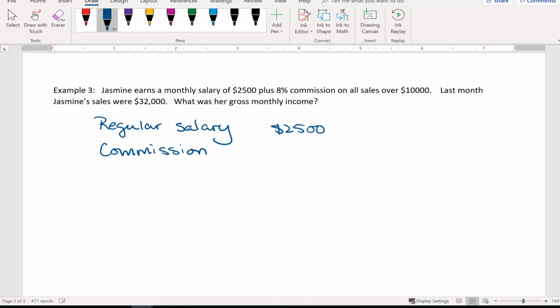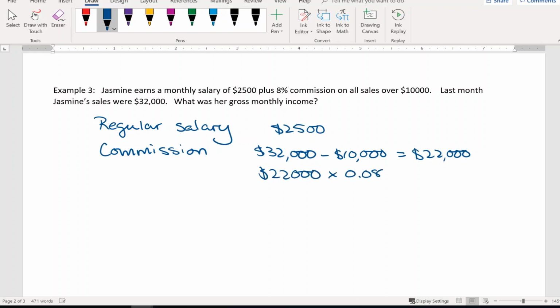Now, she earns a commission of 8% on all sales over $10,000. Well, her sales were $32,000. So let's subtract $10,000 to give you $22,000. That's what she's going to earn her commission on. So $22,000 times 8% is $1,760.